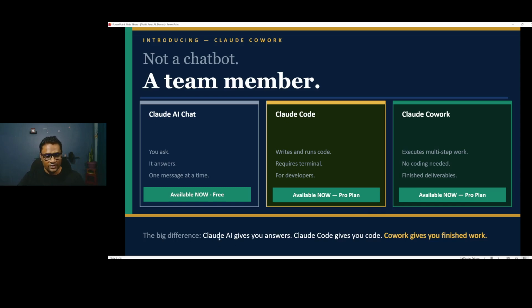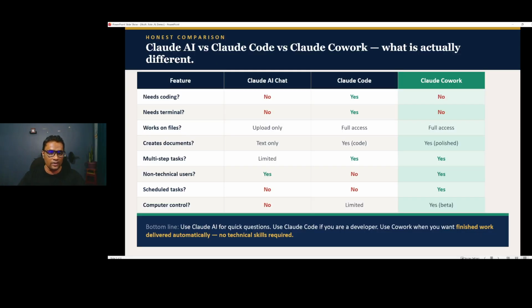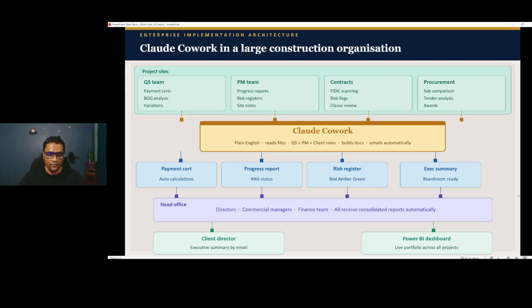So the big difference: Claude AI gives you answers, the kind you can get on the web that you normally use. Claude Code gives you code, the one for the FIDIC, the BOQ analysis, all that we have shown. Now Cowork gives you finished work, the entire thing. This is a sample demo, guys. I'm doing a POC for a large construction organization, on how we can use Claude Cowork to automate the entire big picture.